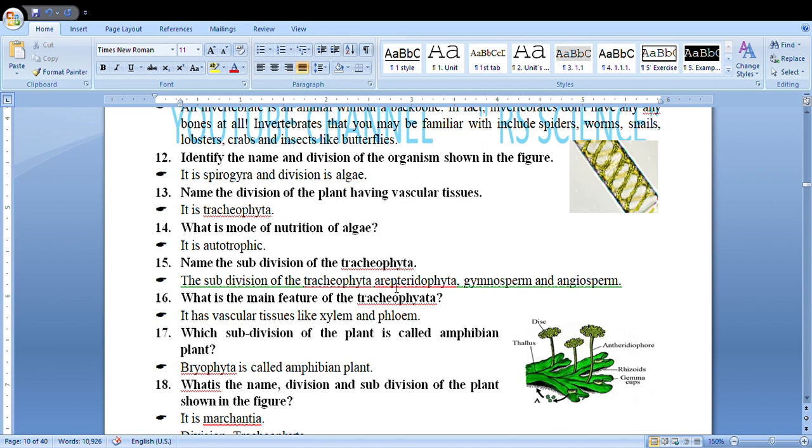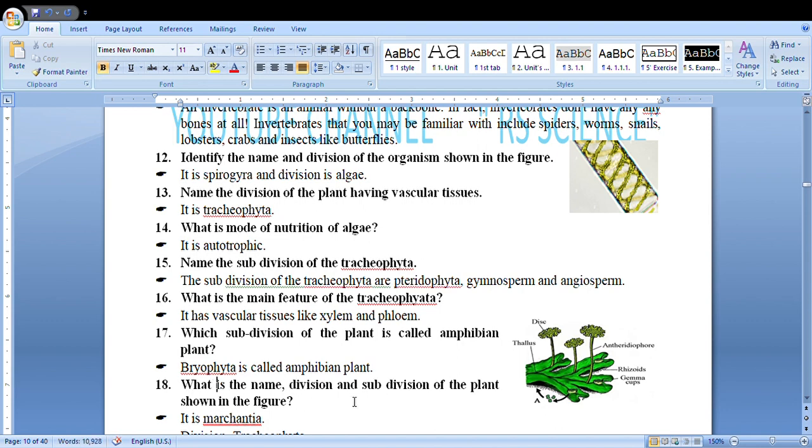The subdivisions are Pteridophyta, Gymnosperm and Angiosperm. These three are the subdivisions of Tracheophyta. What is the main feature of Tracheophyta? Obviously, the main feature of Tracheophyta is that they have vascular tissue like xylem and phloem. Which subdivision of plant is called amphibian plant? The subdivision Bryophyta is called amphibian plant.